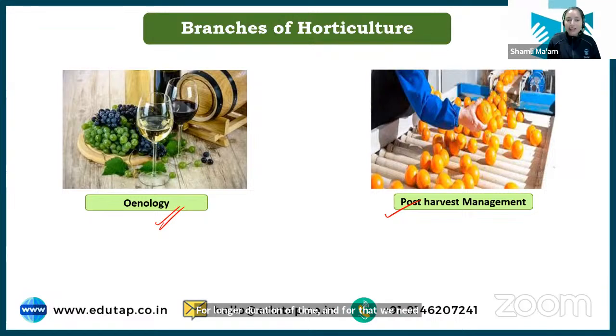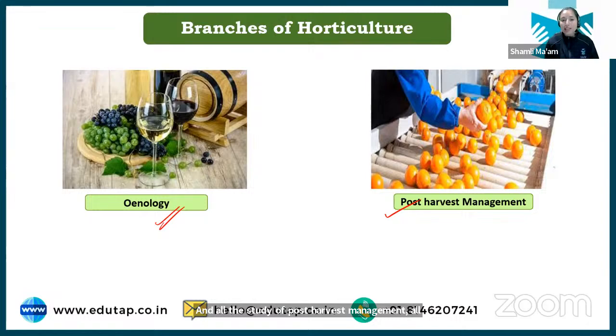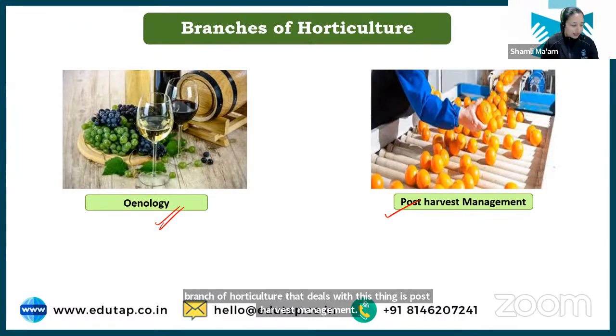All the study of post harvest management, all the practices, all the things that happen after the harvesting of the crop, and how the crop can be stored for a longer duration of time, is known as post harvest management. And this branch of horticulture that deals with this is the post harvest management branch. Okay, I hope with this everything is clear to you all.